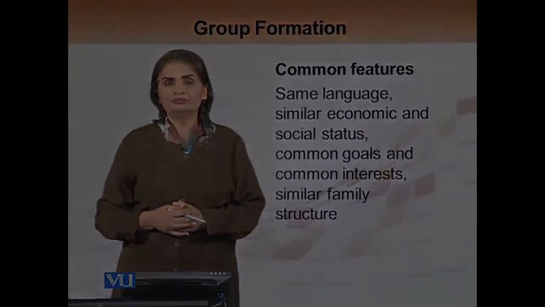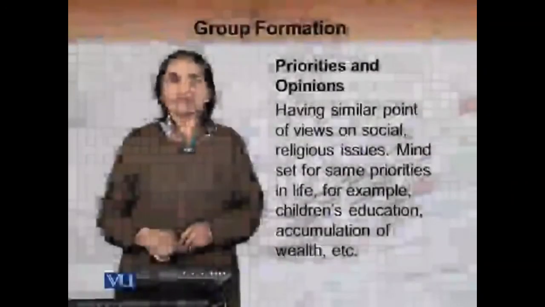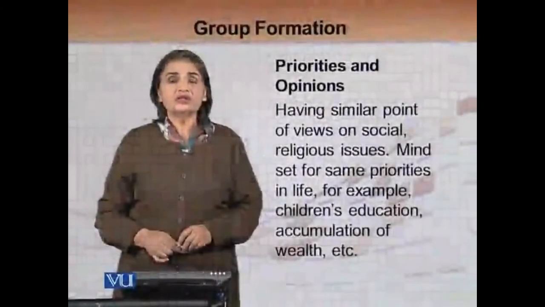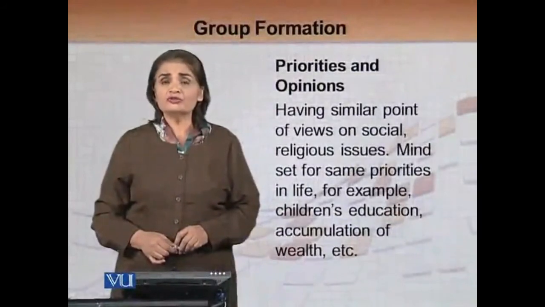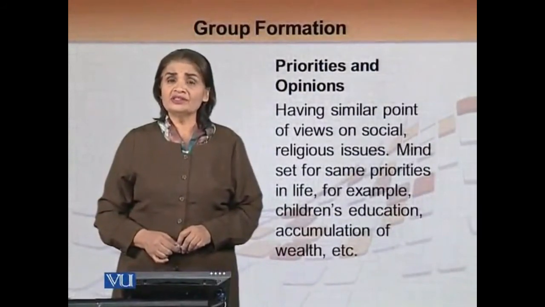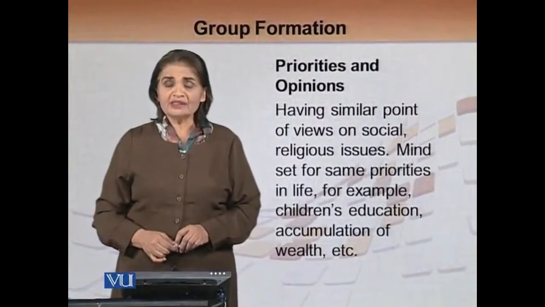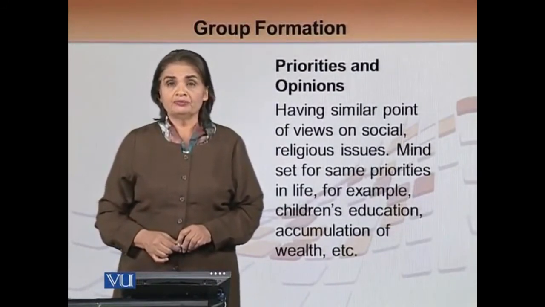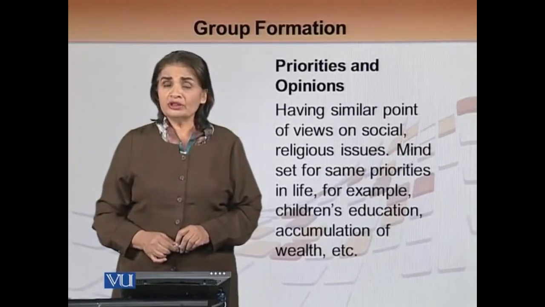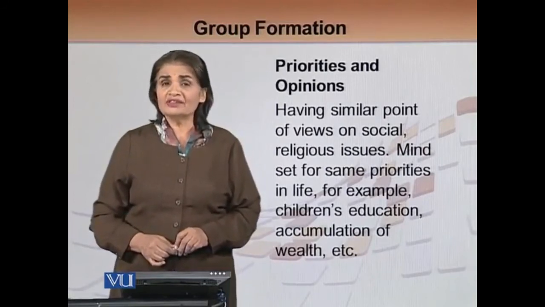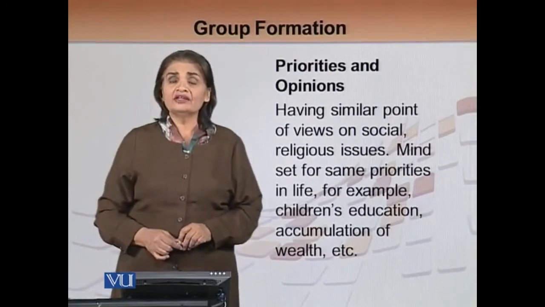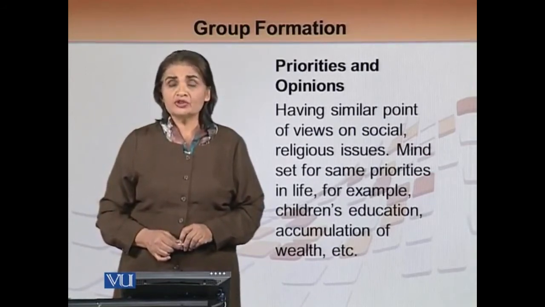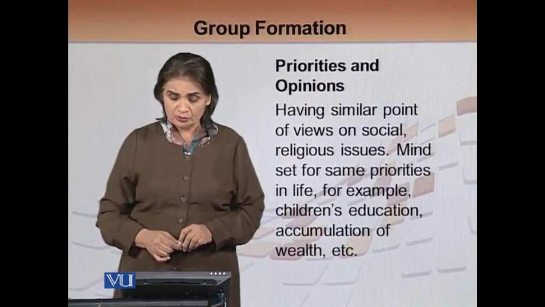Priorities and opinions. Some groups are formed because of the priorities and opinions people have, having similar points of view on social and religious issues. So some groups will only be formed because they have a certain opinion and direction towards social issues and religious issues.